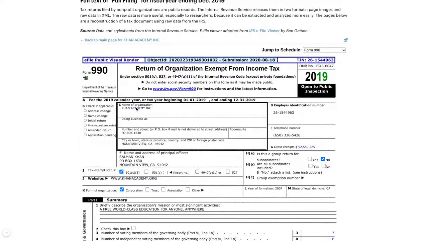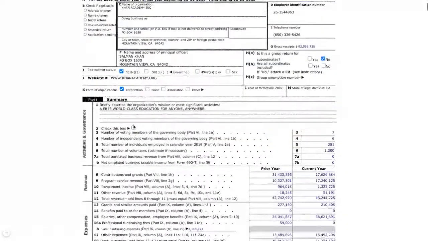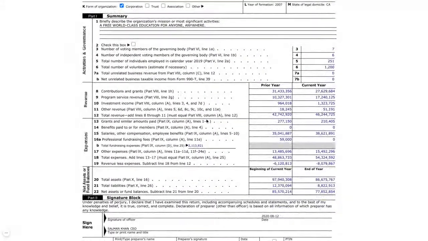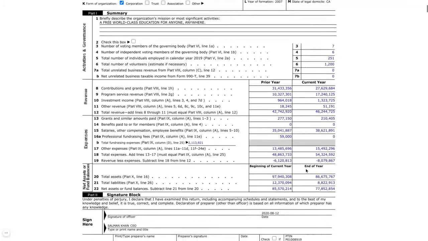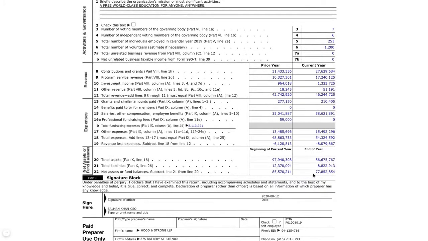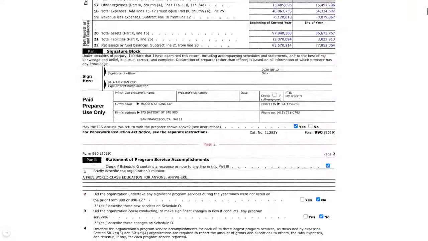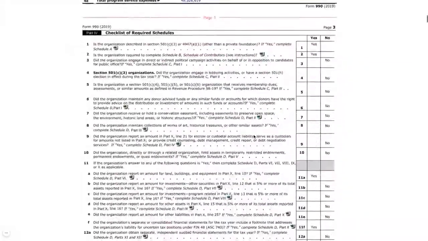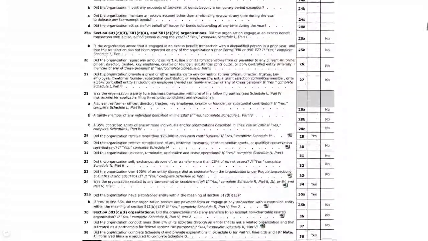So here at the top, you'll see the name, all sorts of different information like that, what their purpose is. But I think probably if you're looking at this, what you'd be interested to see first is exactly their revenue. So on line 12, you'll be able to see their total revenue for the current year, which is 46 million. And then on line 18, you'll be able to see total expenses, which is 54 million, which shows that they're in a deficit of about 8 million. And then a little bit down here, you can see their assets, liabilities, net assets. So that's just basically the overview of their financial status.